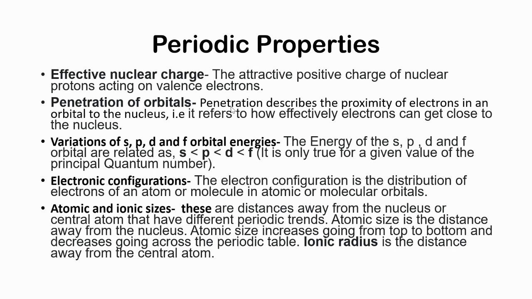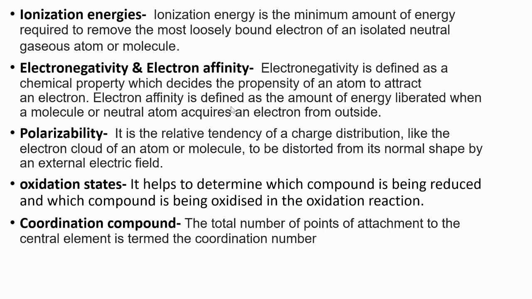Fourth, electronic configuration. The electron configuration is the distribution of electrons of an atom or molecule in atomic or molecular orbitals. Fifth, atomic and ionic size. These are distances away from the nucleus or central atom that have different periodic trends. Atomic size is the distance away from the nucleus. Atomic size increases from top to bottom and decreases going across the periodic table. Ionic radius is the distance away from the central atom.